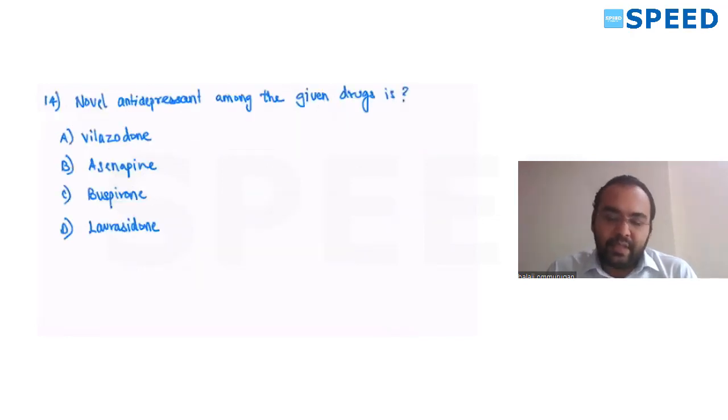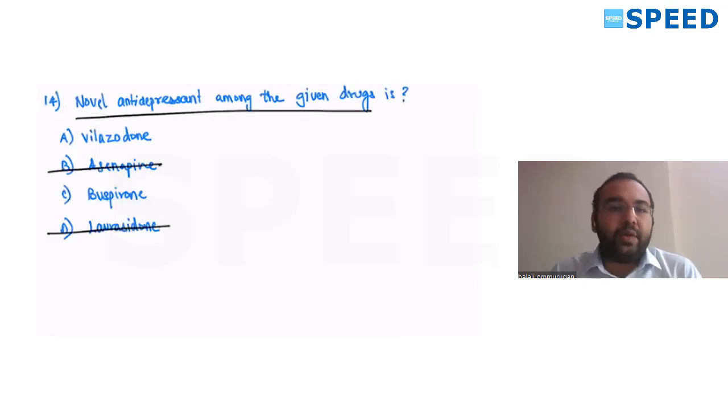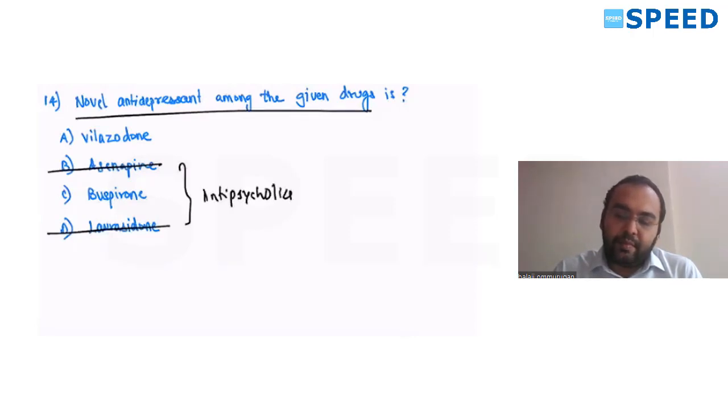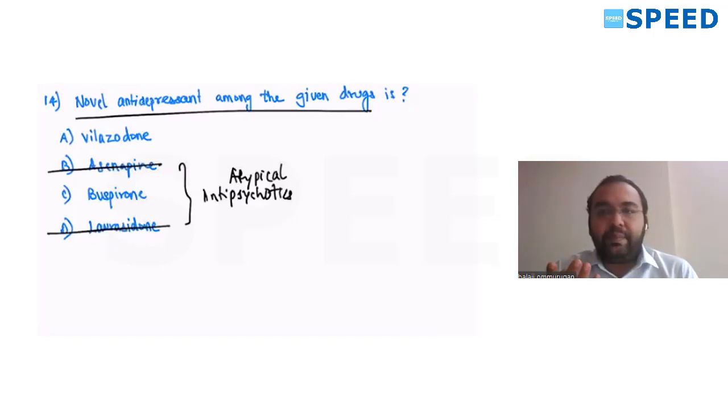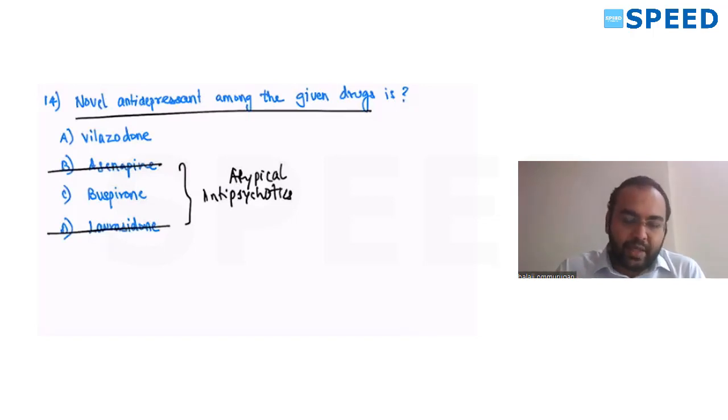Very simple question. Which is a novel antidepressant among the following drugs: lurasidone, asenapine, and others? Lurasidone and asenapine are both atypical antipsychotics used in the treatment of schizophrenia. The question asks for an antidepressant, so rule them out. Now we are left with vilazodone and buspirone.